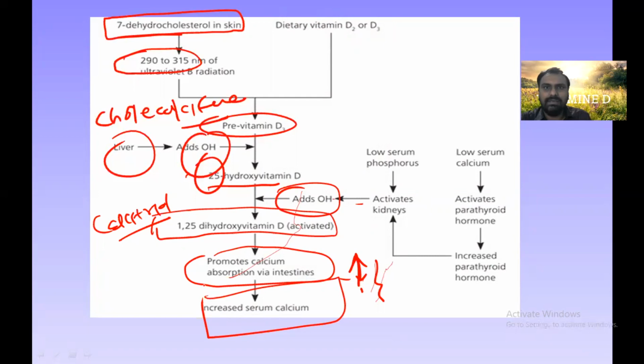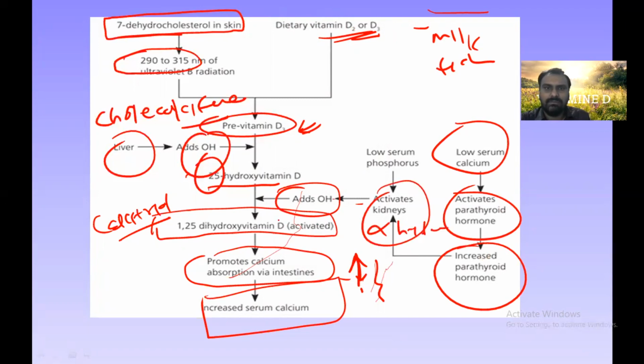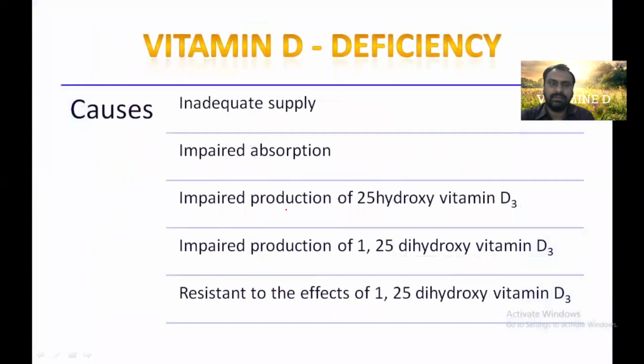And dietary vitamin D2 and D3 are taken from animal sources: milk, fish, meat. Then we get vitamin D3, and then it is activated. So when there is a low calcium level, parathyroid hormone is activated. The kidney alpha hydroxylase enzyme is stimulated, and it will promote the vitamin D synthesis, and by that increase the level of calcium. While low serum phosphorus directly activates the kidney and directly stimulates alpha-1 hydroxylase.